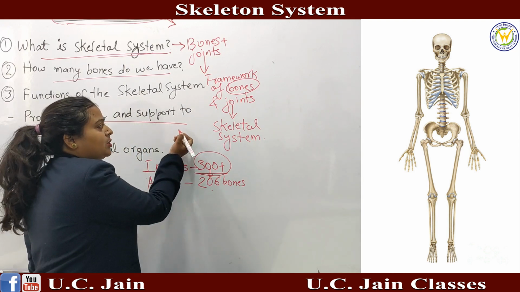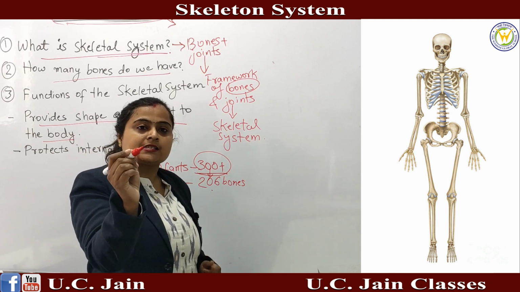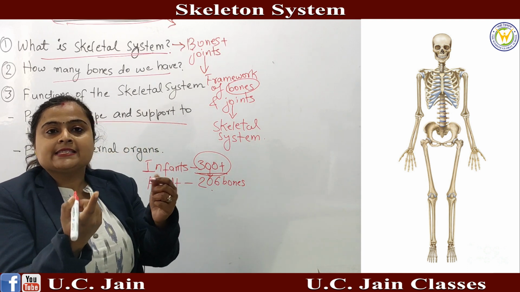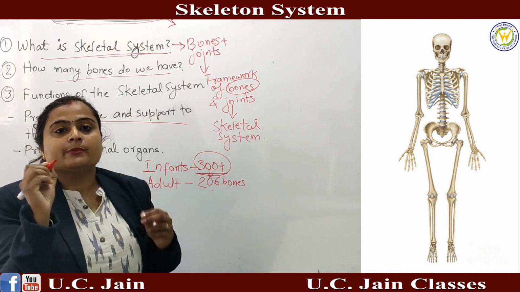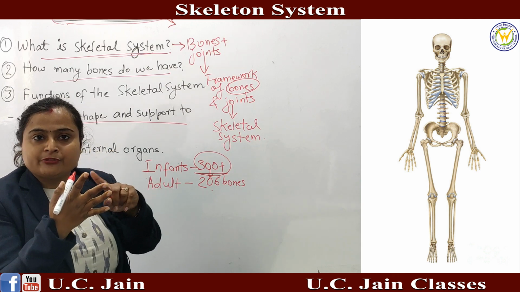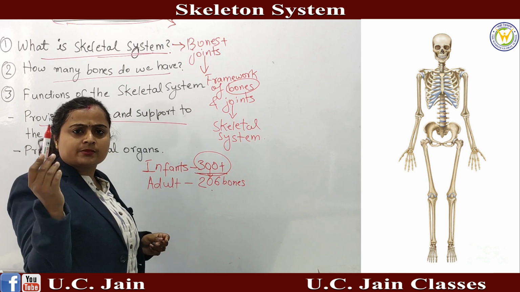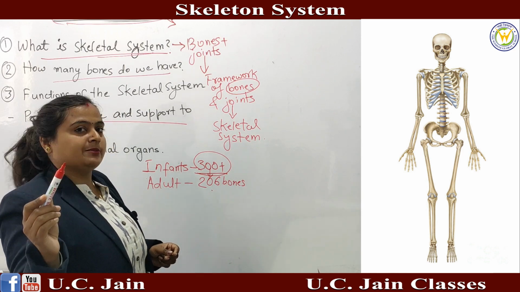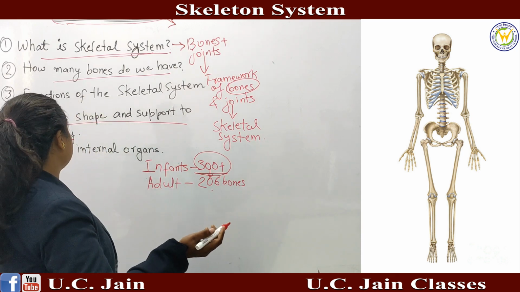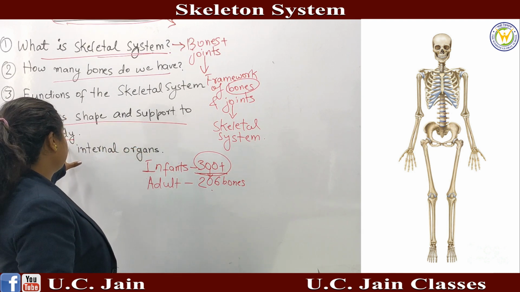For example, right now I am holding this marker. You can see I am holding this marker. In this holding process also, I am using my bones, I am using my joints also. Without them, it's not possible. If my bones were fractured, or if my joints were not available, do you think I would be able to hold this marker? No, it's not possible. So bones and joints are very important for us, providing shape and support to the body.